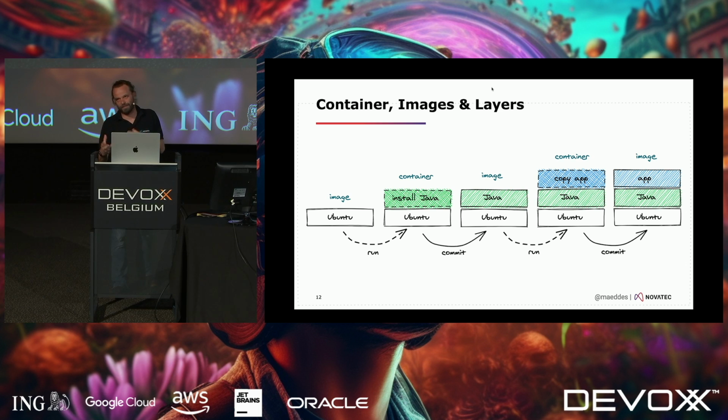Now, interesting. If you want to compare how to build containers or container images, it's important to understand how they're internally built. They're built using a layered mechanism. So a container image is not just one big blob.